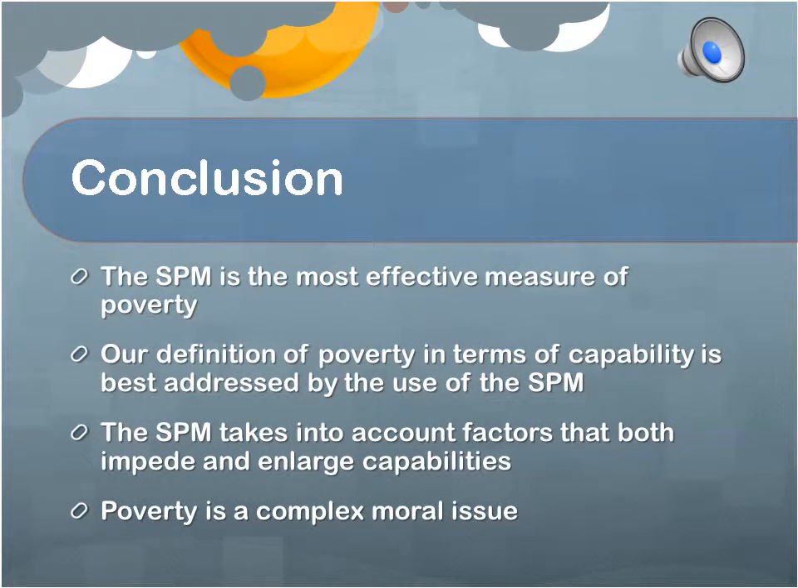SPM is the most effective measure of poverty because it provides the most comprehensive measure of disposable income. We believe that our definition of poverty in terms of capability is best addressed by the use of the SPM. The SPM takes into account factors that both impede and enlarge capabilities, such as in-kind benefits and non-discretionary costs. Poverty is a complex moral issue. It cannot solely be defined in terms of a dollar amount, nor can it accurately be measured without some form of currency. The use of the SPM, in conjunction with the understanding of poverty in terms of one's capabilities, provides a comprehensive answer to the complex question of poverty.